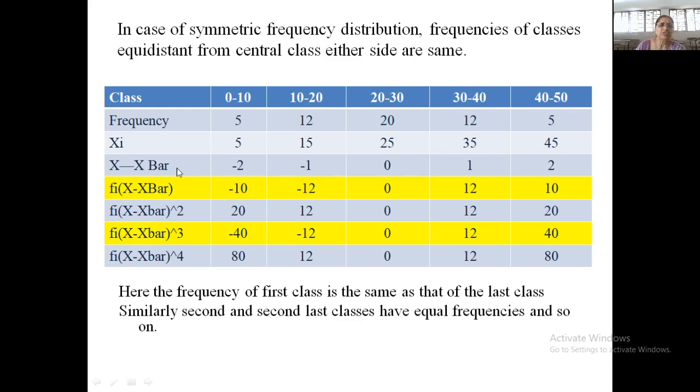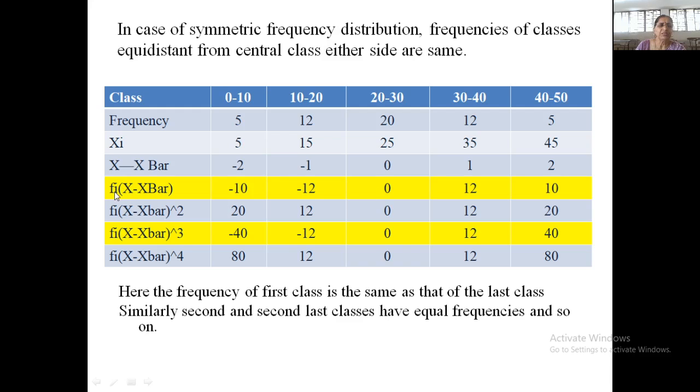Now if I take x minus x bar, since my x bar is 25, I take x minus x bar upon h, where h is equal to say 10. So if I take this transformation, it will be minus 2, minus 1, 0, 1 and 2.